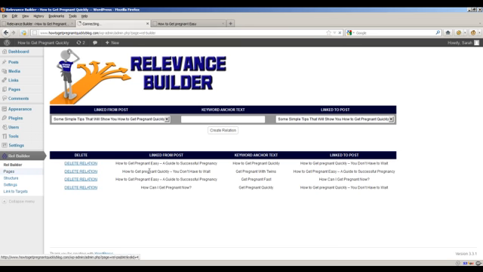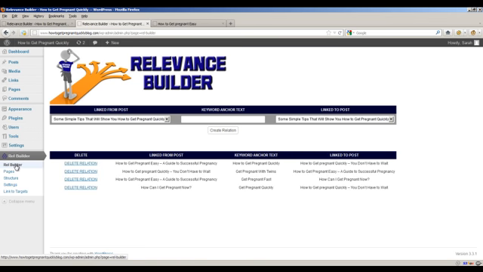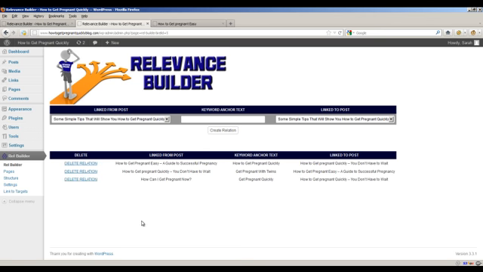And of course I told you that it also works with pages, and obviously usually I do not use pages for anything but the about, contact, disclaimer, privacy policy, so typically I would not use this, but I know some people have built their sites solely on pages, so I added that feature in. And anytime you want to delete a relation, you're trying to change up your linking structure a little bit, you might have screwed up something, all you have to do is hit delete relation and it's gone.